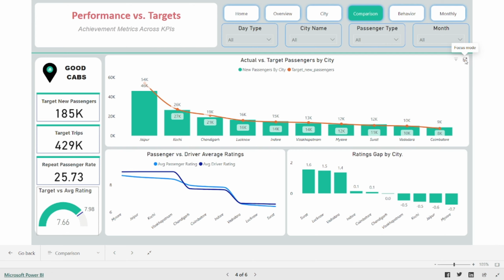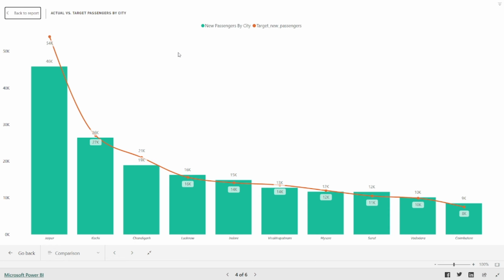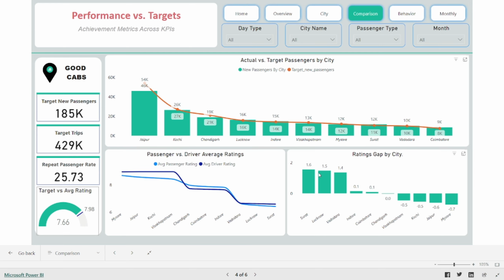And this line chart is for actual versus targeted passengers by city. Here for Jaunpur, new passengers are 46k and targeted new passengers are 54k. In Kochi, targeted passengers are 26k, and the bottom is Coimbatore, where new passengers are 8k and targeted new passengers are 9k.